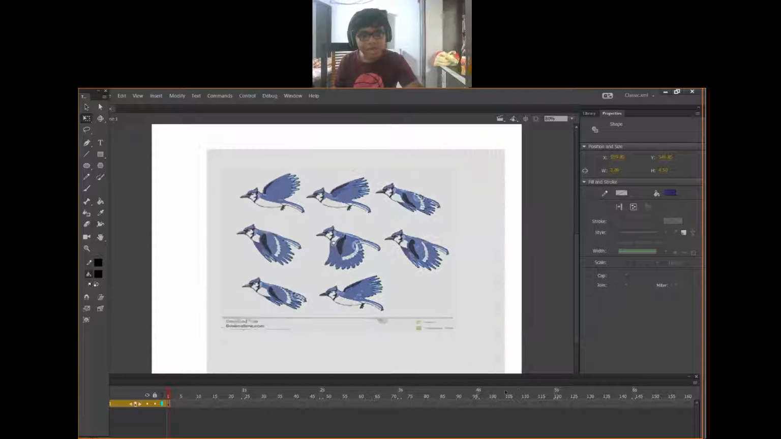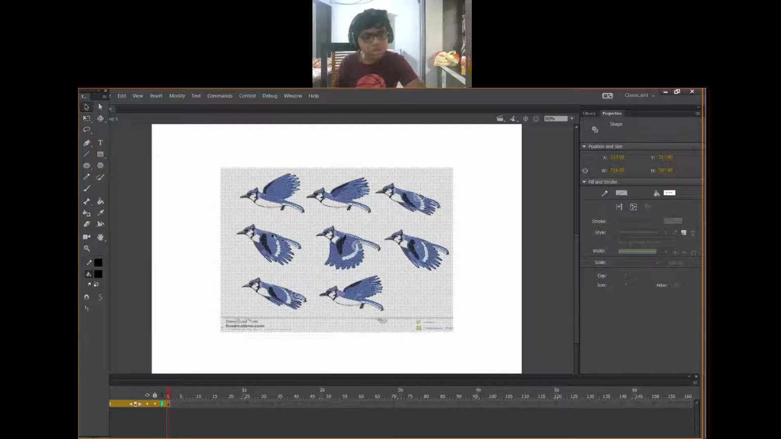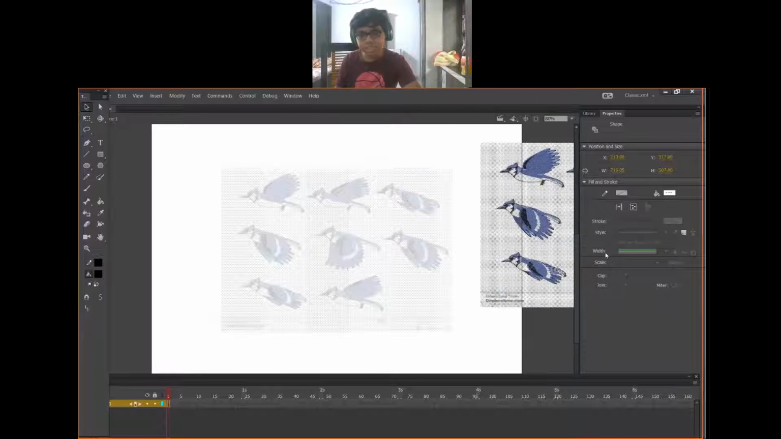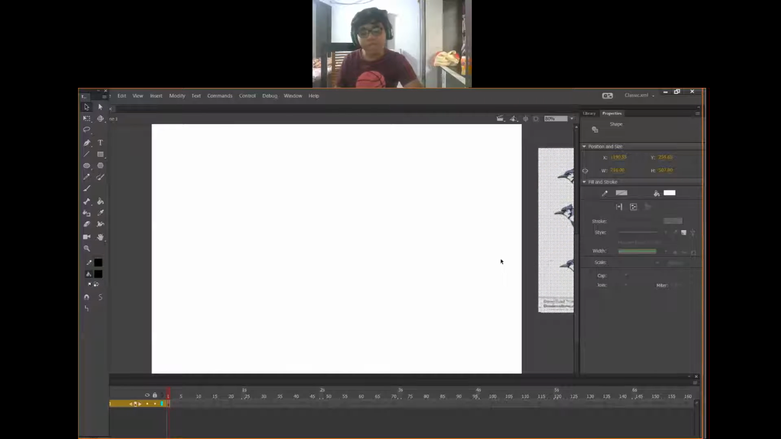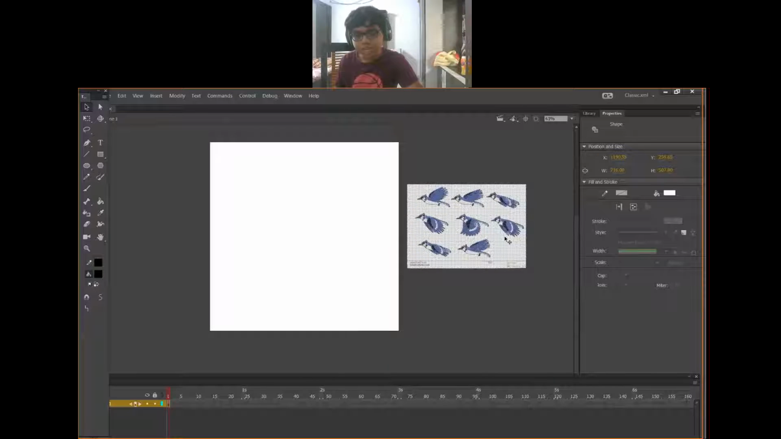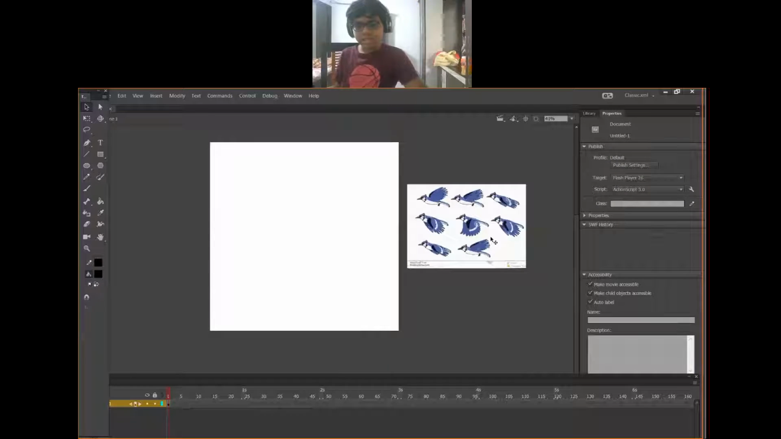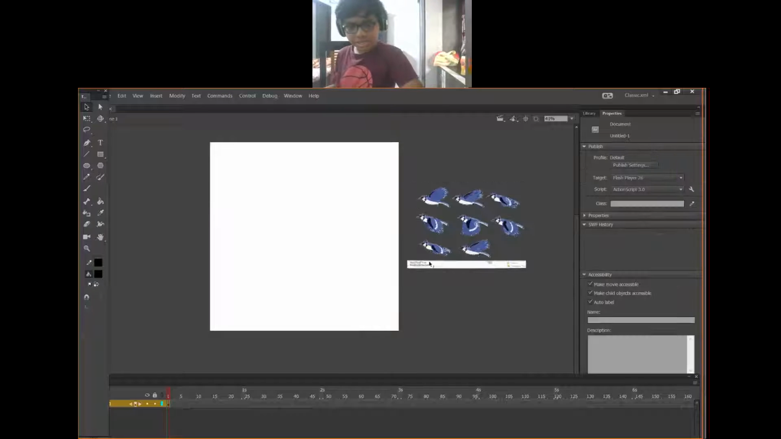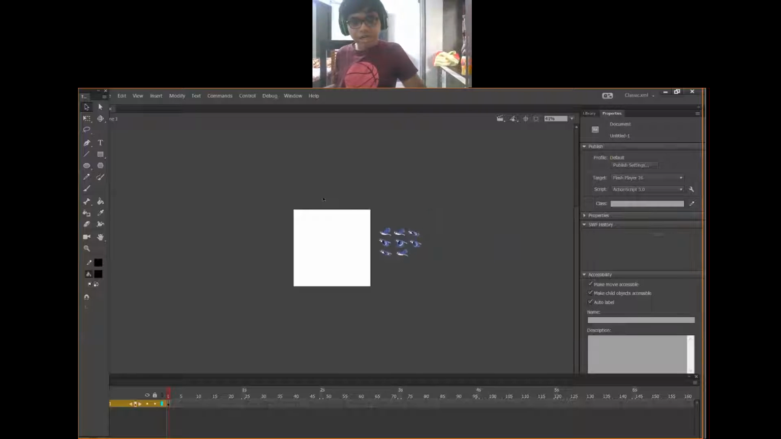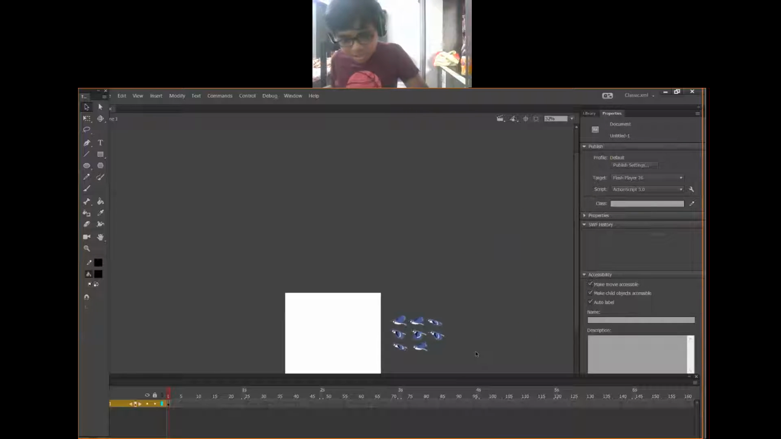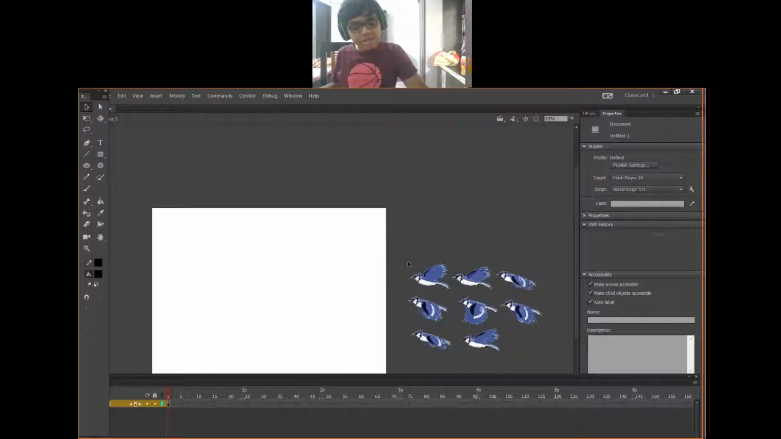Then I will select the whole of the picture and move it outside the stage. Then select the half frame and delete it. Even select the bottom and also delete the bottom side like this. Now there are 12 sequences. So I will select this and gather it.